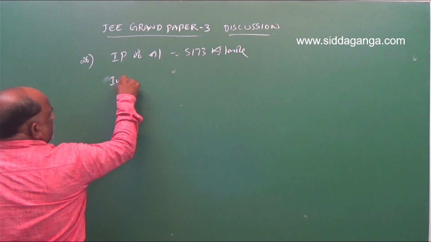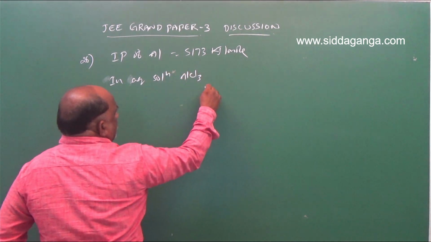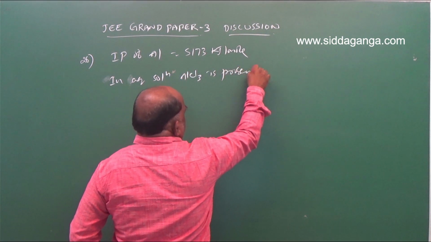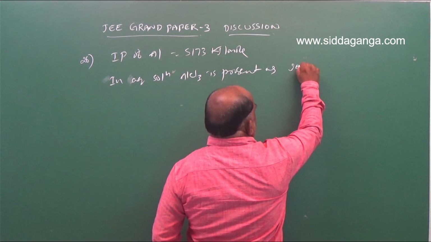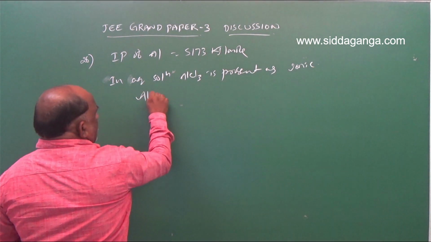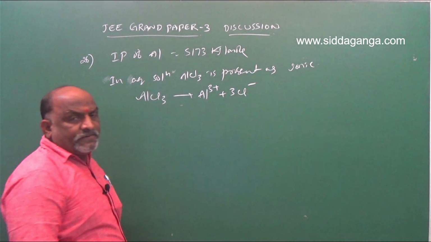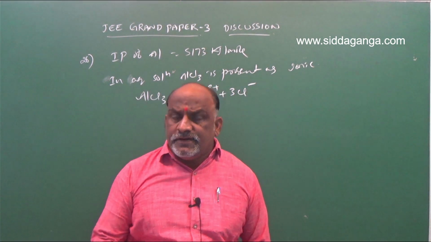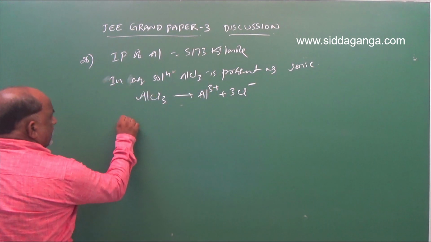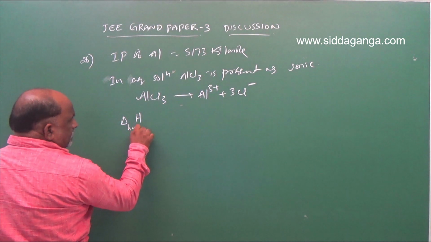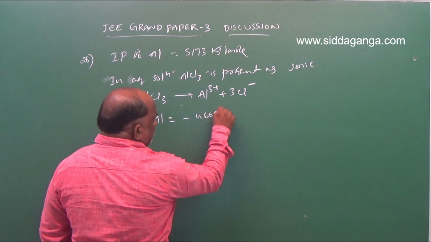In aqueous solution, AlCl3 is present as ionic, because AlCl3 dissociates and gives rise to Al3+ and 3Cl-. From that, we already know the enthalpy of hydration. For aluminum, the given data is minus 4665 kilojoules per mole.